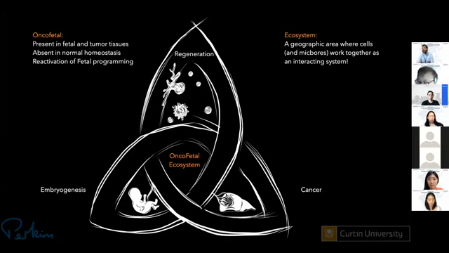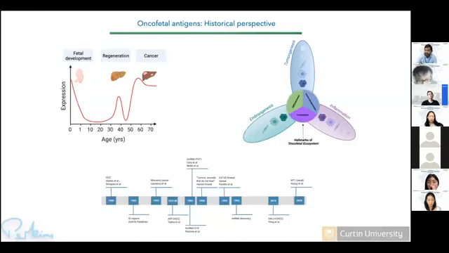And what does oncofetal mean, which was nicely presented just now, is reactivation of fetal-like program in tumor cells. And it's a concept which was first proposed in 1916 at HCC. And ecosystem means basically an environment or geographical area. And what we are trying to understand is the reappearance of this fetal-like program in the tumor microenvironment.